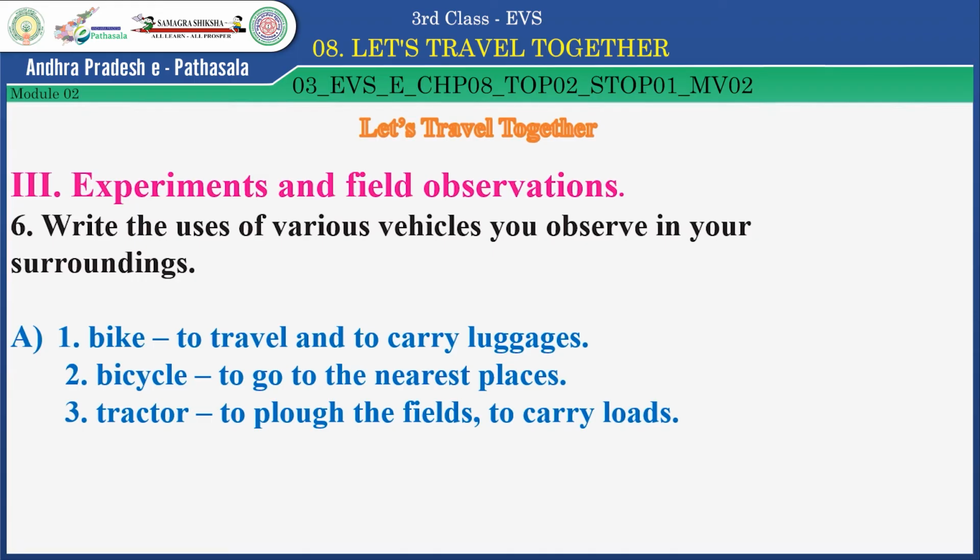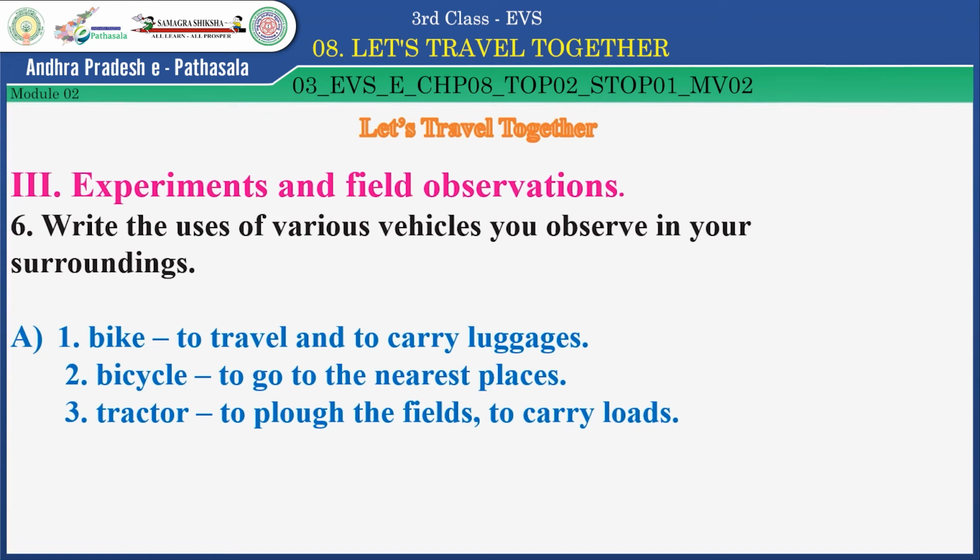Usually we observe this. And the second one, bicycle, to go to the nearest places. And the third vehicle, tractor, to plow the fields and to carry loads. Generally, we observe these vehicles in our surroundings. Very good, children. You also share your response on this.